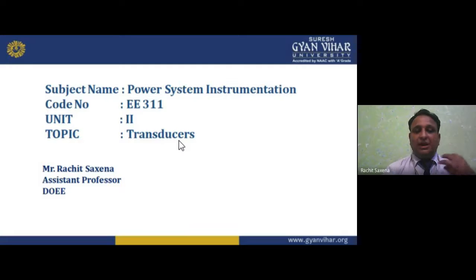Now, as I earlier told you, this part comes under power system instrumentation. The very important subject of power system in electrical engineering deals with all parts of the power system: generation, transmission, distribution, engineering, analysis, instrumentation, and switchgear. So all these comprise a power system. It is not a very small subject; it is a very large, huge subject.